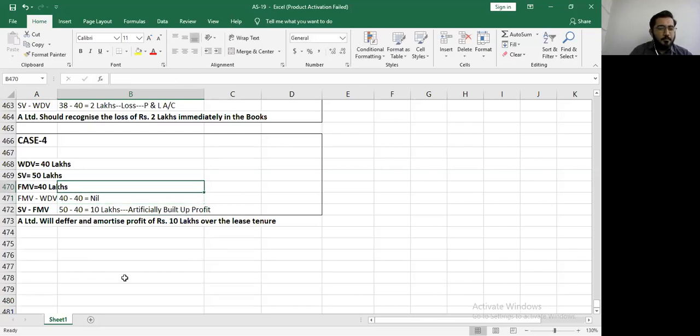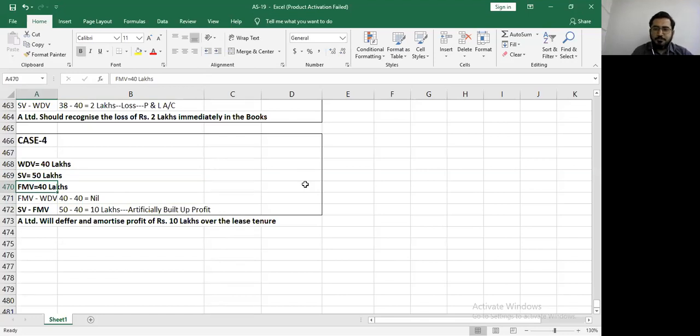Perfect. So remember, you will always think in this way: we could have sold at 40. Right, that's your market value. But what did we sell at? At 50, which means we exceeded the limit. Are you getting it? That is how you will begin thinking. Whatever I sold over and above the fair market value is my artificially built up profit, and my WDV and the fair market value will give me my genuine profit. Genuine profit.